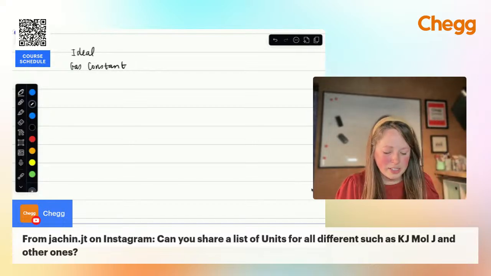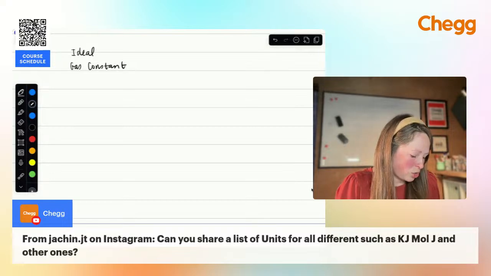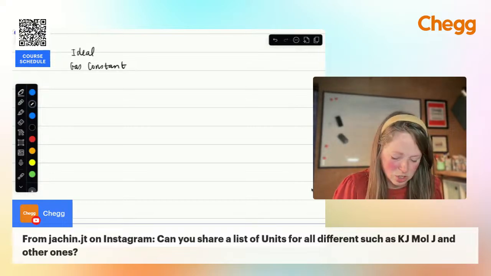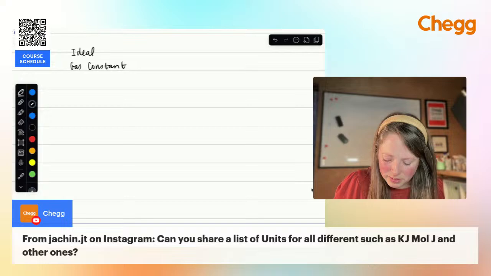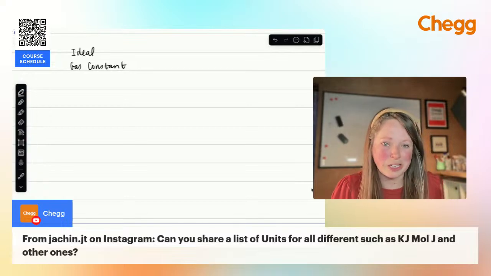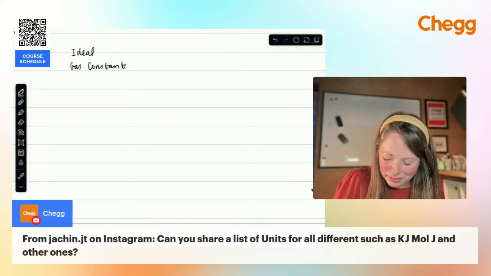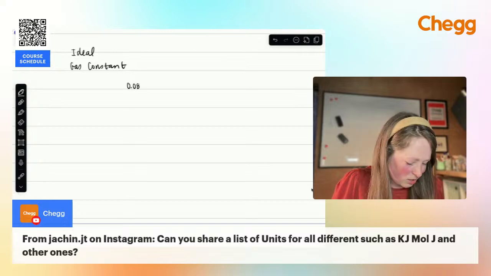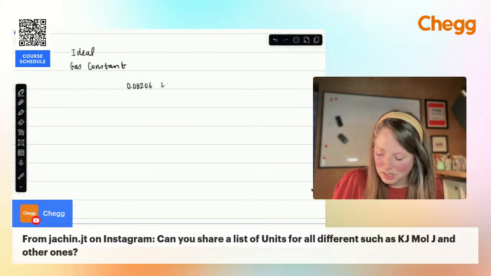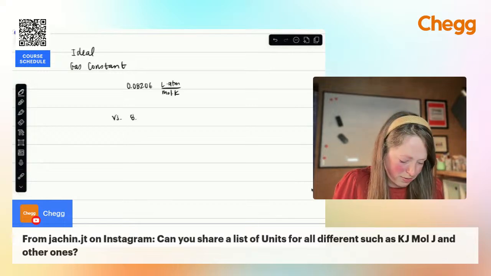All right, so ideal gas constant. We have different versions of this constant to make these relationships work based on whatever units you're working with. So let's say I have 0.08206 per mole Kelvin. Okay, versus these are just two different versions of this constant.